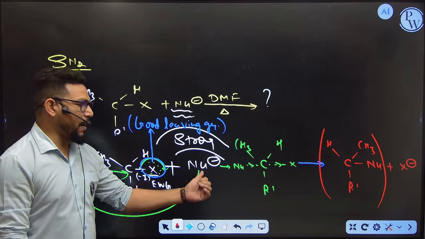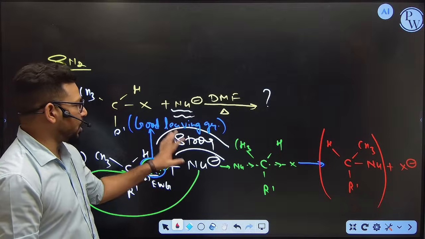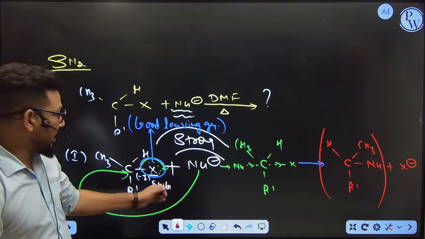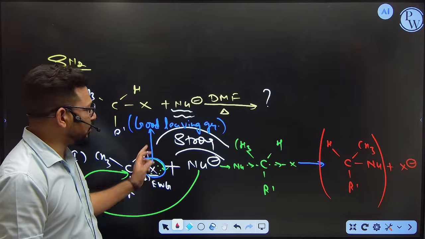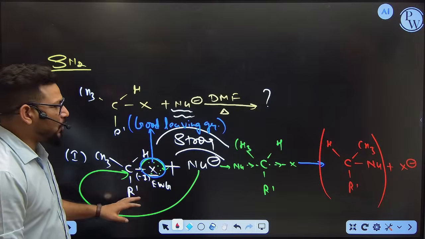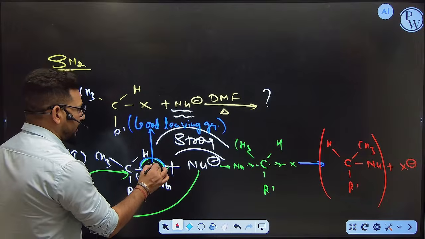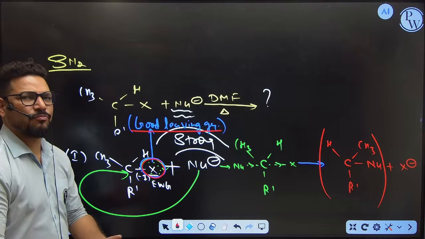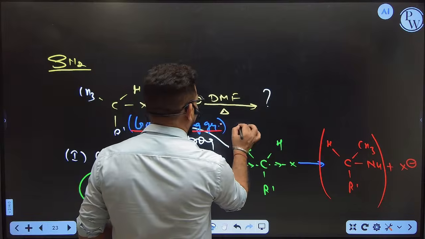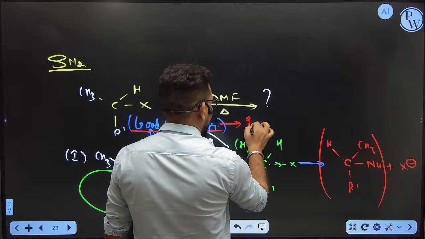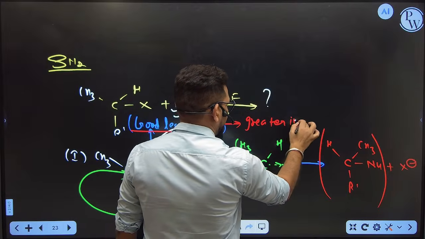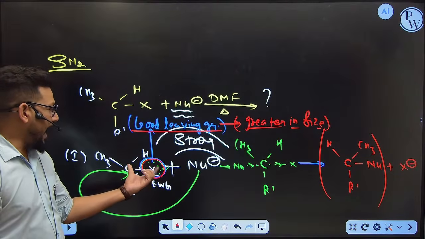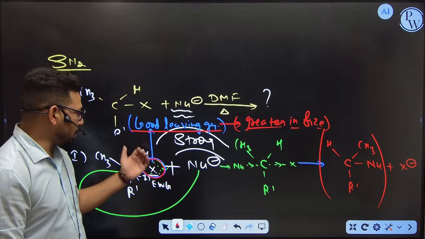So that's why the more powerful nucleophile is required here, because if it is more powerful, then its attack is going to be very strong, and due to the strong attack, the halogen or any other group available here is going to be lost. Correct? But if you want a smooth reaction, keep in mind whatever the nucleophile is, please keep a good leaving group. Okay? A good leaving group means one that has more size. If you want to identify a good leaving group, look for the greater size. Because those which are greater in size have a greater bond length, and due to the large bond length, it easily breaks down, so the process is going to be smooth.